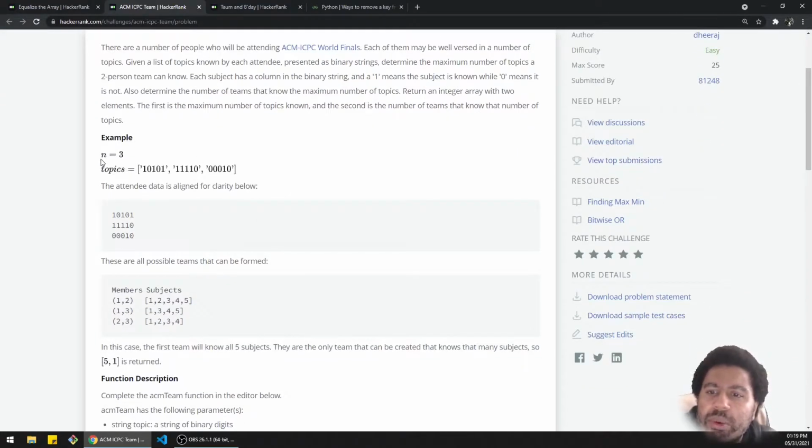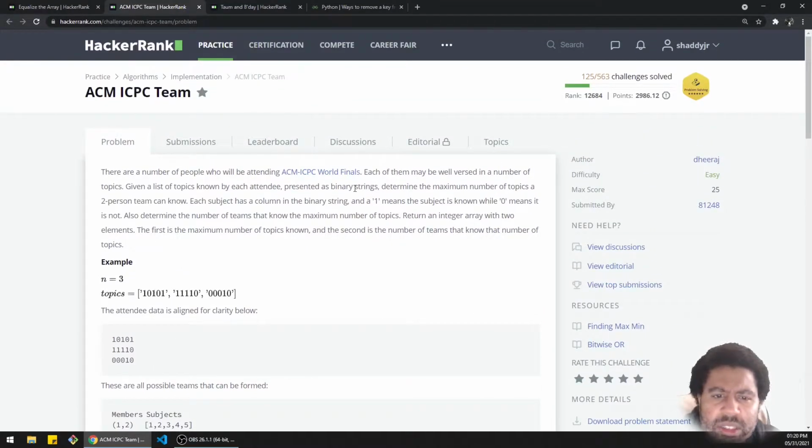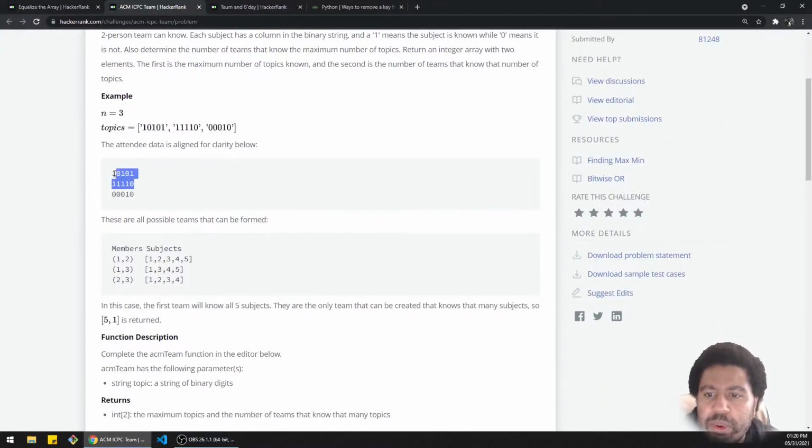Okay, so for example, if you have a list of 3 attendees with these unique sets of topics known as binary strings, this is effectively a bit set for these topics, so that's maybe some convenience that we could eke out. But yeah, you have a bunch of these, and it looks like we're looking for: determine the maximum number of topics a two-person team can know. So if I put these 2 people together, they have full coverage basically. So this is a total of 5, right?